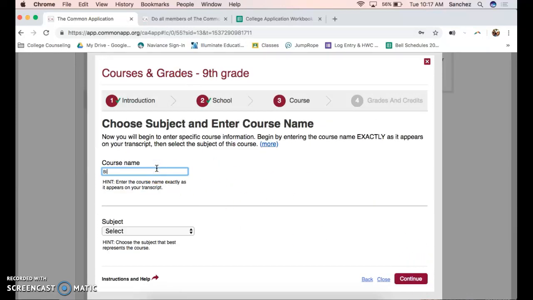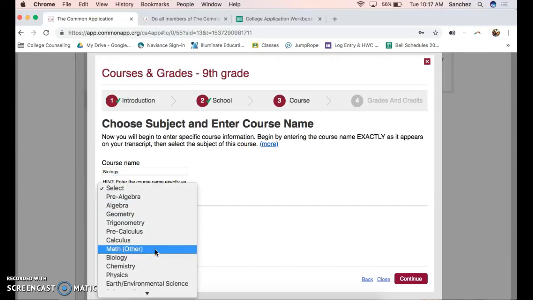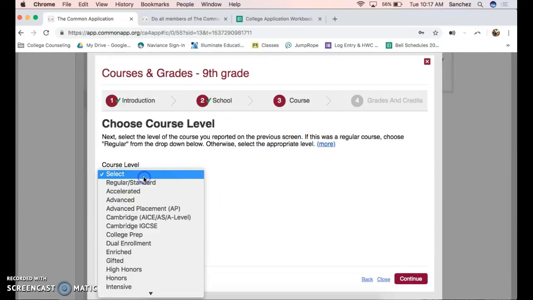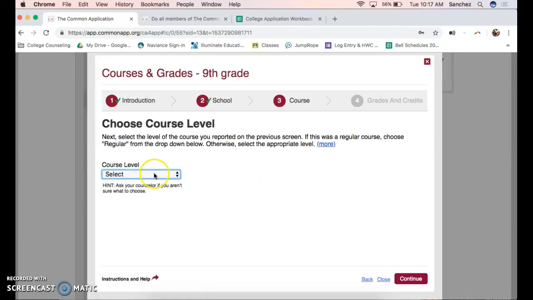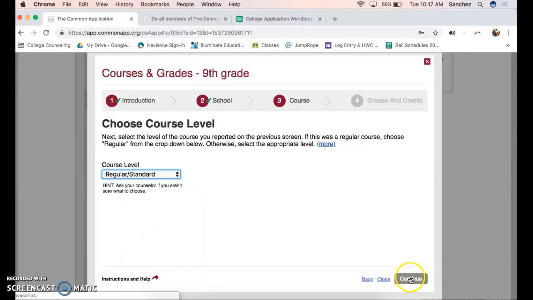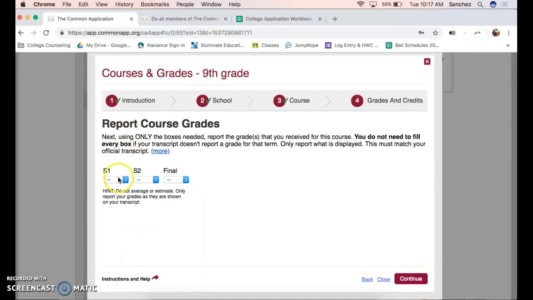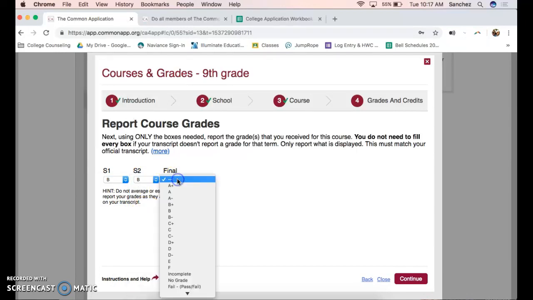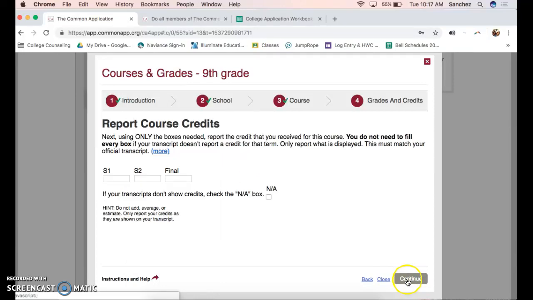For course name, you'll just put in whatever your courses are. For example, biology, it'll show you biology. You hit continue. It'll tell you whether or not it was an AP class. If it was regular, not an AP class, then you can just put regular. You'll take a look at your transcript, see what you received. If you received a B or whatever, you'll go ahead and enter that. Leave final blank.